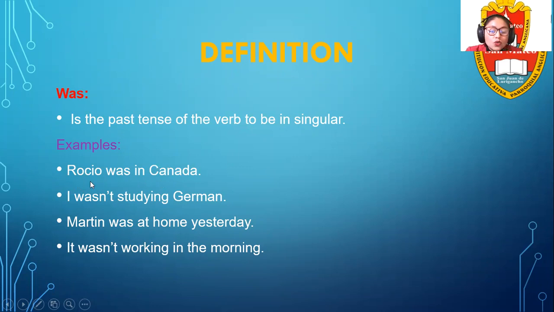Examples. Rocio was in Canada. I wasn't studying German. Martin was at home yesterday. It wasn't working in the morning. You see, Rocio is like she. I is the first person. Martin is like he. It is the third person in singular too, but for objects, for places, okay, for animals, right?